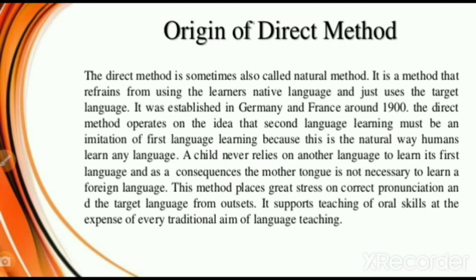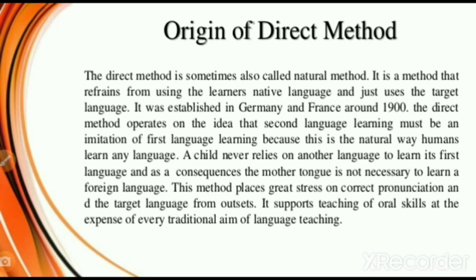The direct method operates on the idea that second language learning must be an imitation of first language learning, because this is the natural way of human language learning. A child never depends on another language to learn its first language, as a consequence of the mother tongue. It is not necessary to learn a foreign language.